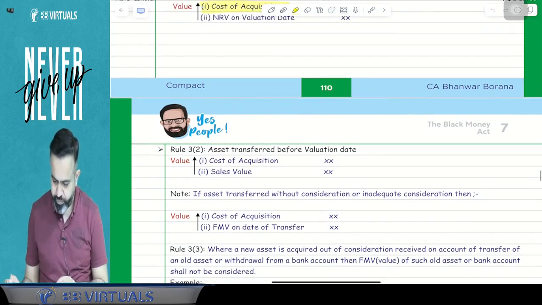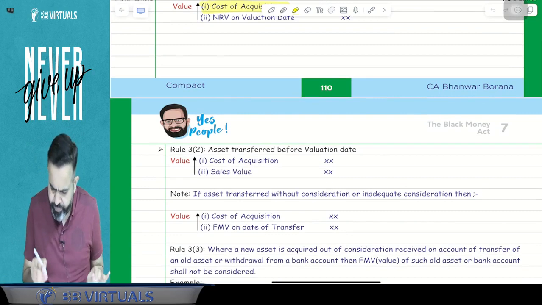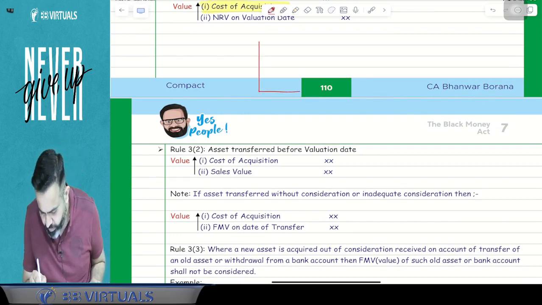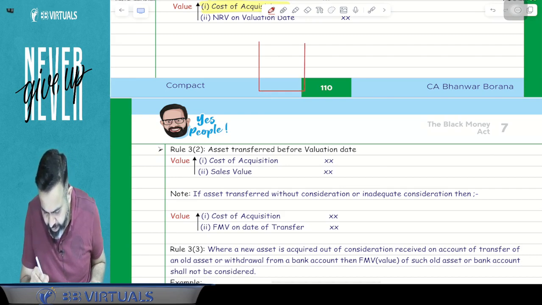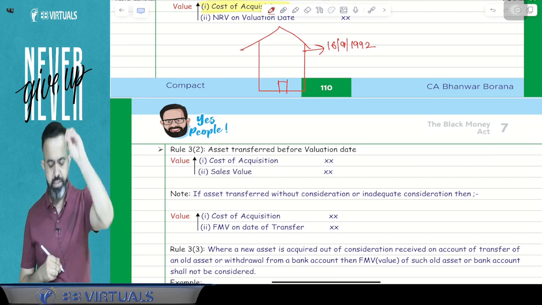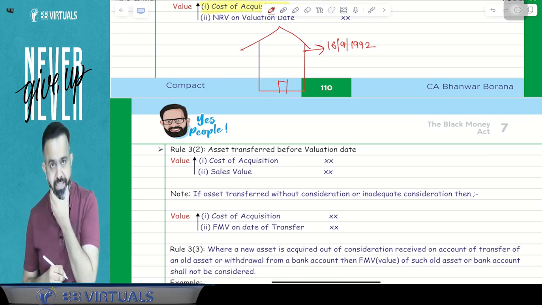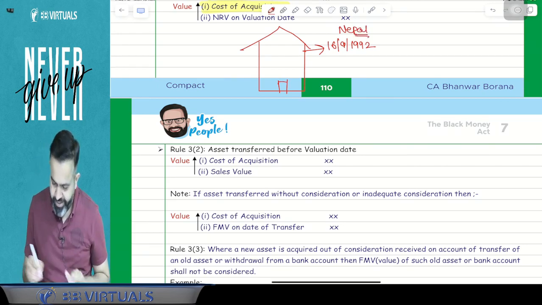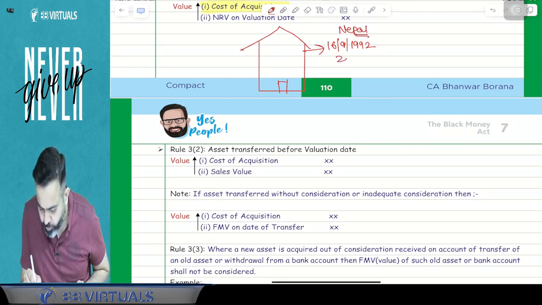Just try to understand. For an example, guys, suppose I have purchased this house. And this house I have purchased on 16 September 1992. Suppose on 16 September 1992, I have purchased this house in Nepal. So Nepal is also foreign. And I have purchased for 2 lakh rupees.